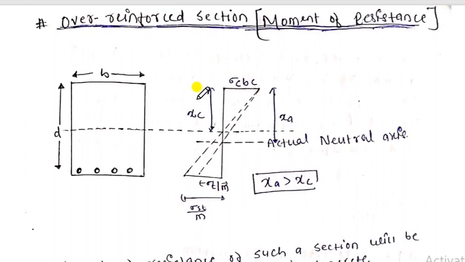Here is the over reinforced section. The over reinforced section is quite the opposite of the under reinforced section. In this type of section the percentage of steel used is high, right? It means a larger percentage of steel is used.